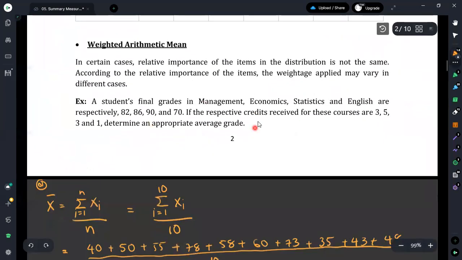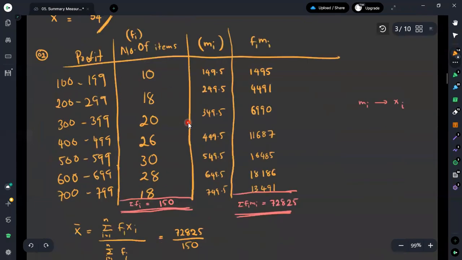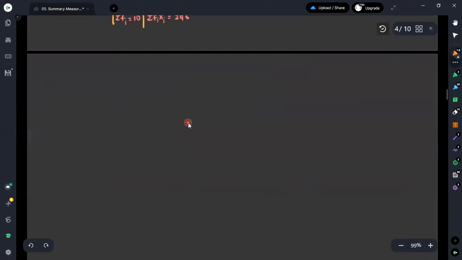Here there is a relative importance of each subject, and first we need to take their marks. I will take the marks as the X column.